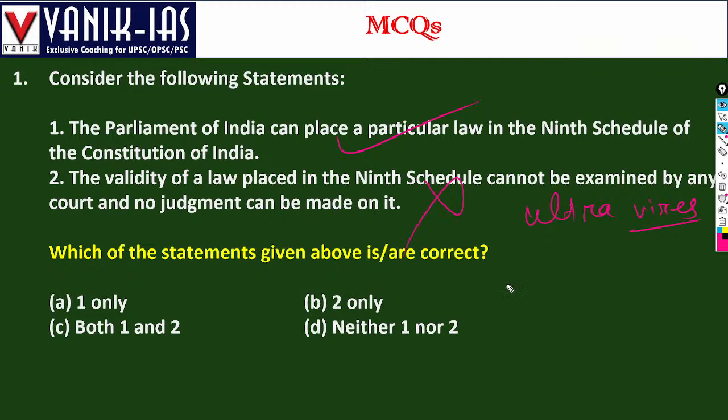The 9th schedule was added by the First Constitutional Amendment Act of 1951. It created the 9th schedule through new articles, 31B and 31A. It was brought by the government to protect laws related to agrarian reform and the abolishing of the zamindari system. These two kinds of laws were brought under the 9th schedule in the First Amendment Act of 1951.